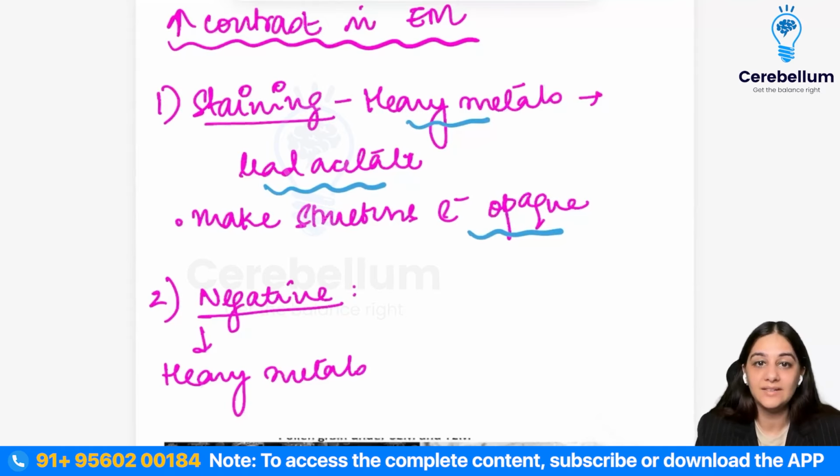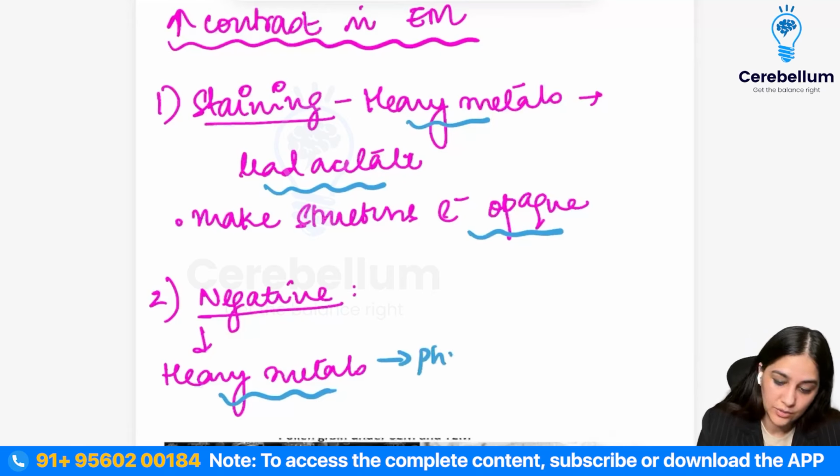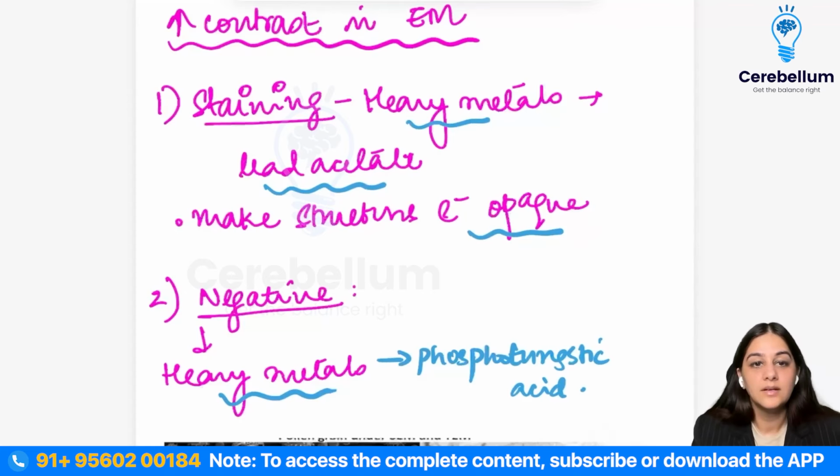When you're not actively staining the specimen but staining the background, it is negative staining. Here also you use heavy metals, most commonly phosphotungstic acid. Got it?